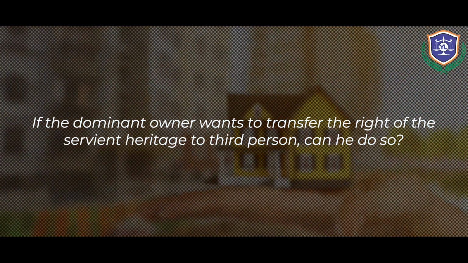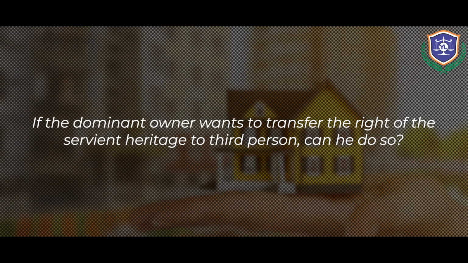Now, I am coming to the point. Section 6 clause C says that suppose the dominant owner wants to transfer the right of the servient heritage to a third person, can he do so? Is it possible? Is it allowed under the law? See, this is an impractical idea. It is not allowed. Why? Because we provide easementary right to the dominant owner only, who is occupying the property. If the dominant owner transfers the right of the servient heritage to his friend, see, it makes no sense.